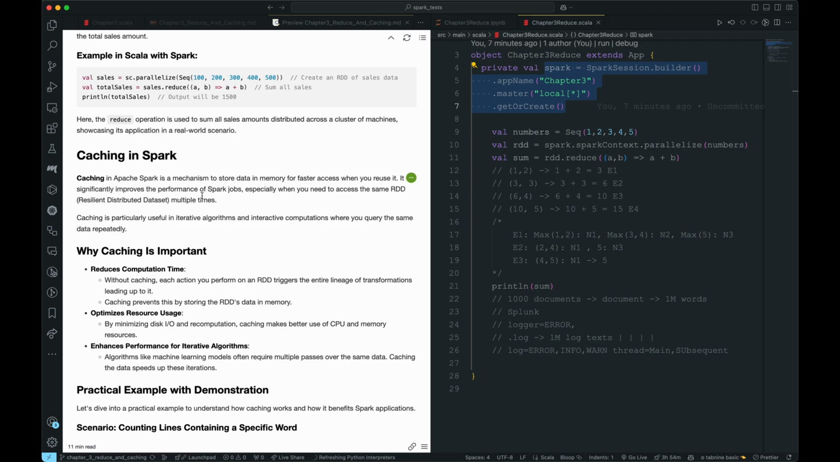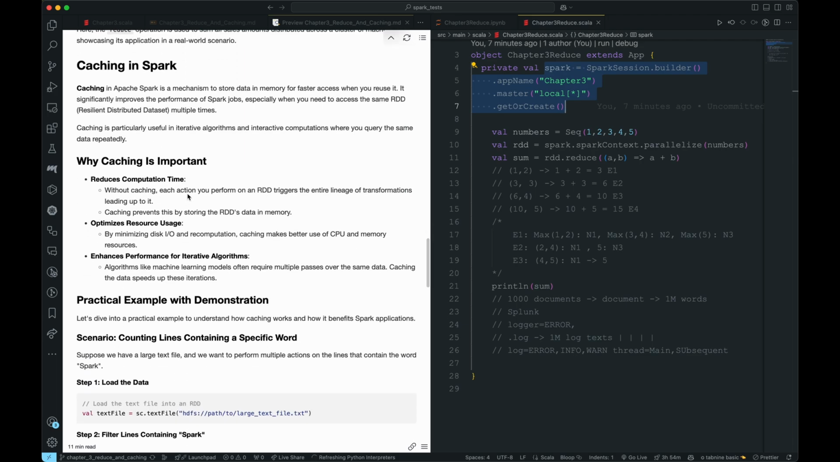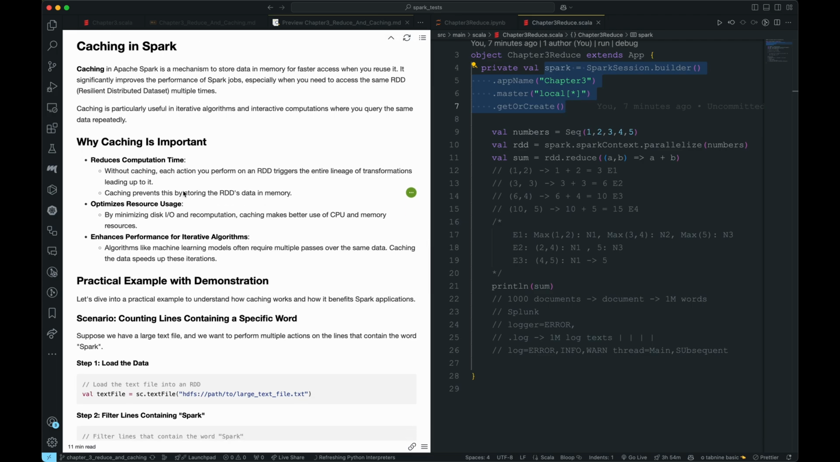It significantly improves the Spark jobs, especially when you need to access the same RDD, which is basically resilient distributed data set, multiple times. And it reduces the computation time because again you have faster access and read time. It prevents this by storing RDD's data in memory. Basically when an RDD triggers the entire lineage of transformations, it will all happen again and again. So caching basically prevents it by storing that.